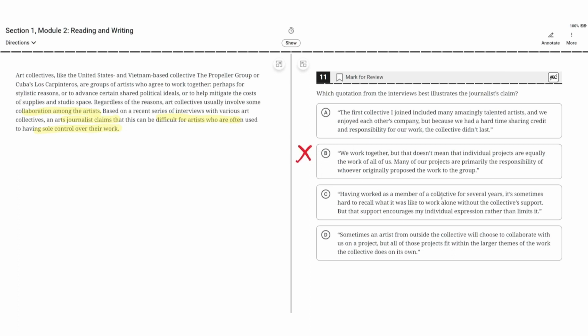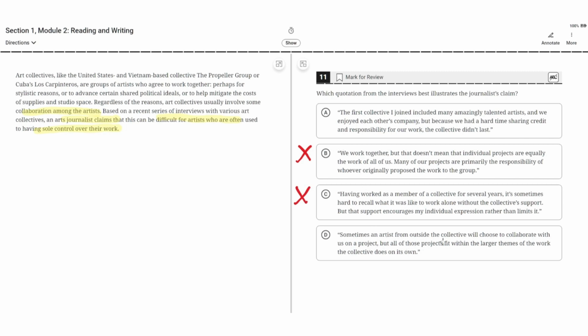Having worked as a member of a collective for several years, it's sometimes hard to recall what it was like to work alone without the collective support. But that support encourages my individual expression rather than limits it. This is incorrect because it shows how an art collective makes it easier to work, rather than showing how art collectives can be difficult for artists who are used to having sole control over their work. So C is incorrect. D.